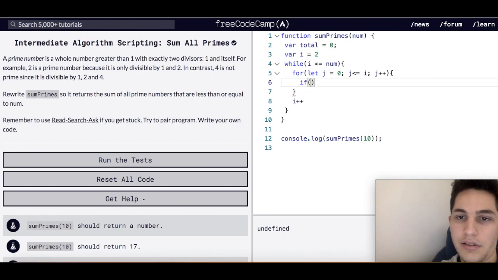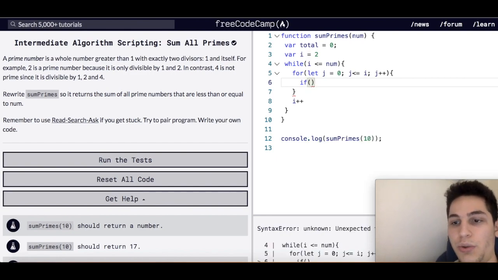And if it's not prime, then we want the for loop to stop iterating, and we don't want to add that number, the i that we're iterating through, to our total. So we just want the for loop to end, and we want i to increment by 1 to proceed to the next number, and we're going to check for that number.